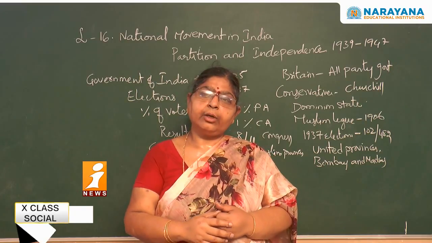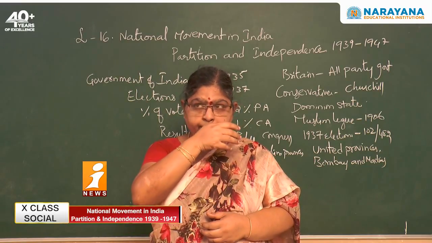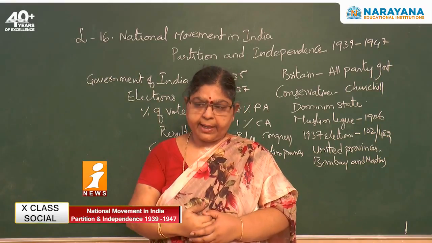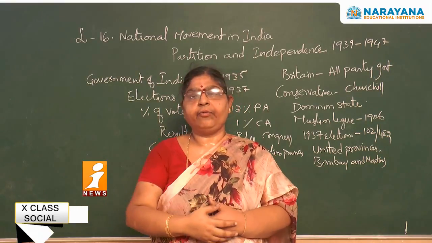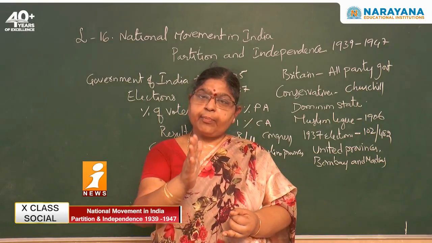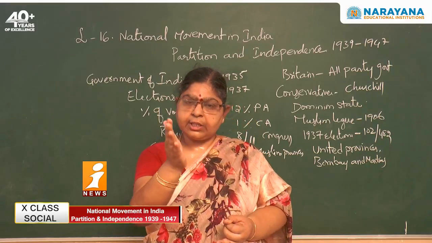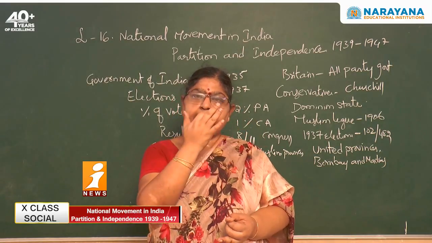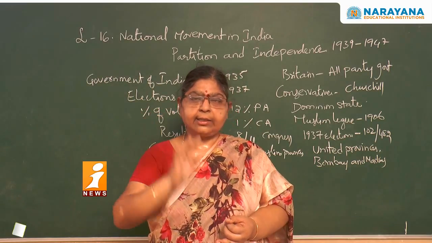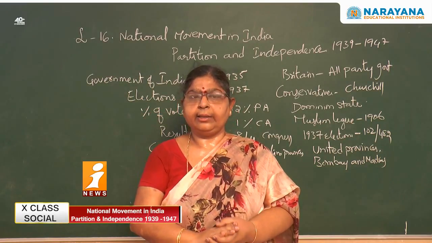Here the arguments were two-sided. One side: if you promise us independence, we will support you. The second side: if we don't support the British and support the other side, we can fight against the British and win independence. These are the two options we had.